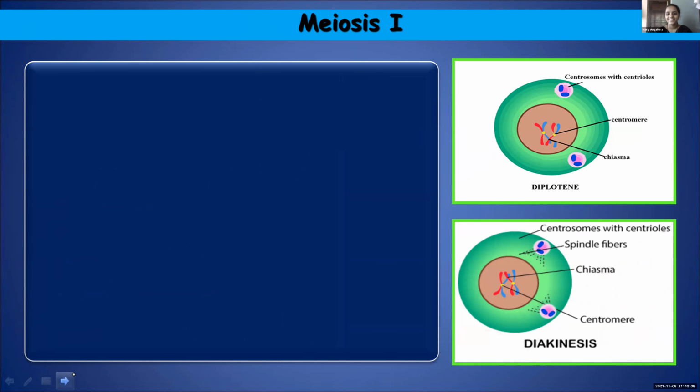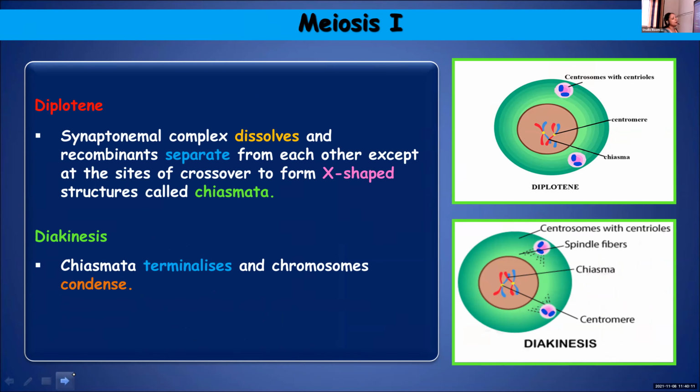No. Okay. The next stage is diplotene. The synaptonemal complex dissolves. In which stage was the synaptonemal complex formed, children? In spite of repeating so many times, in which stage?